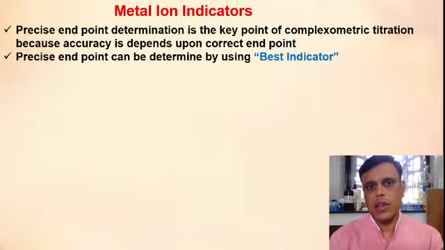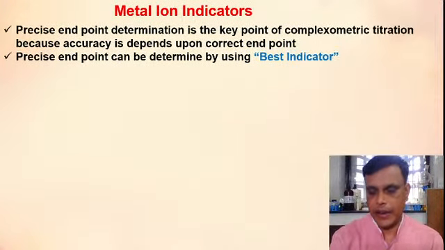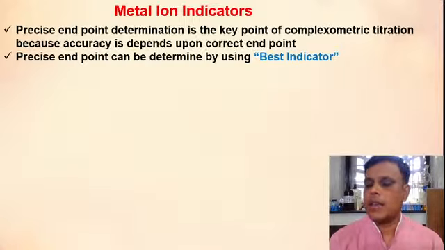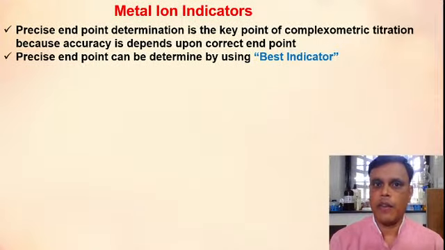So in this lecture we will see the metal ion indicators. We have seen in the last lecture, here the metal ion sensitive indicators are used. Those indicators which we were using for neutralization titration are not used in complexometric titration. ठीक है. So in this titration we will use metal ion indicator, and this choice or use of indicator is a very important factor in case of complexometric titration.